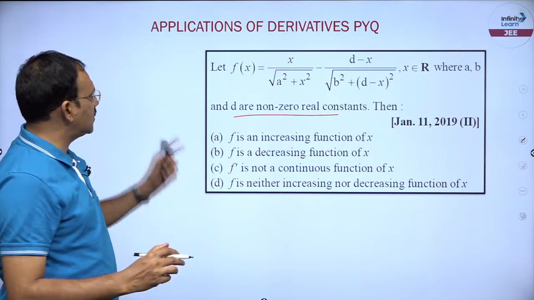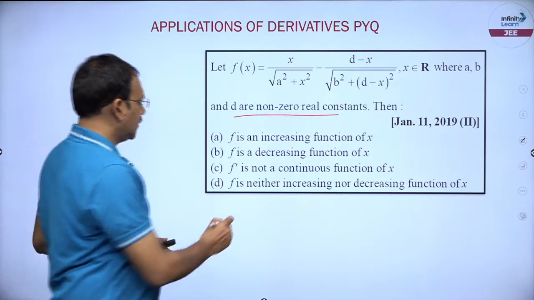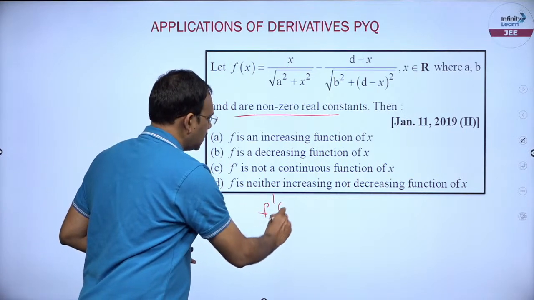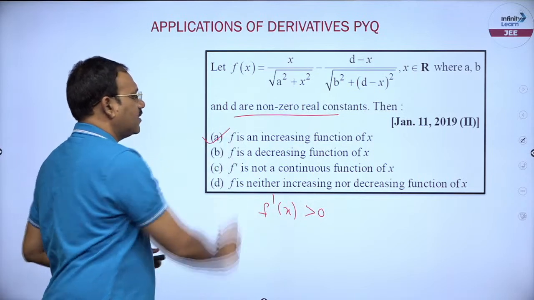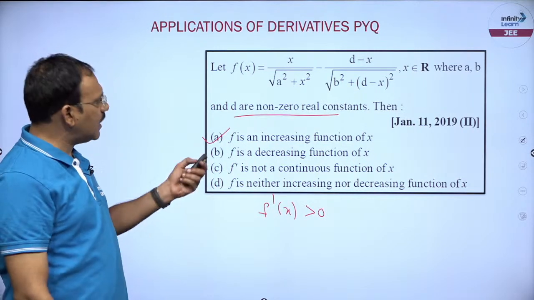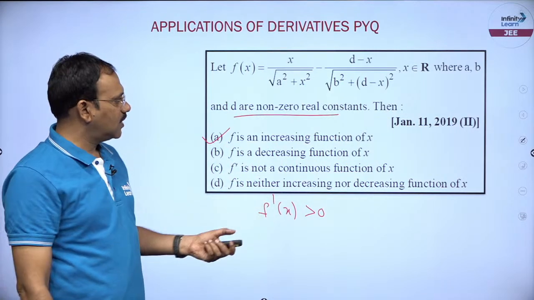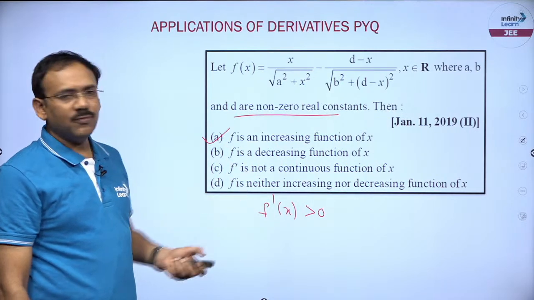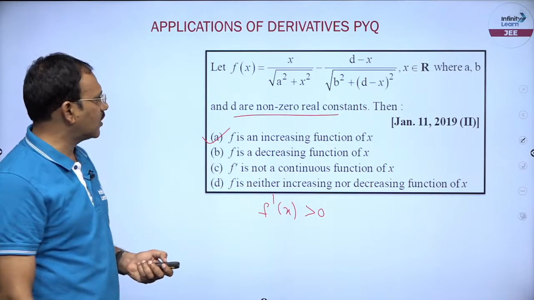What you need to do is simply take the derivative of this function and you can see that the derivative is completely positive. So you can comment that f is an increasing function. The derivative takes a little time to simplify. The simple logic you can apply is that the derivative is going to be positive. Okay. So it is an increasing function.